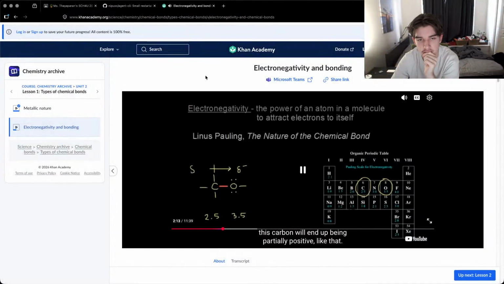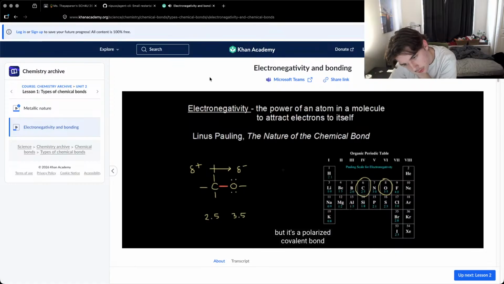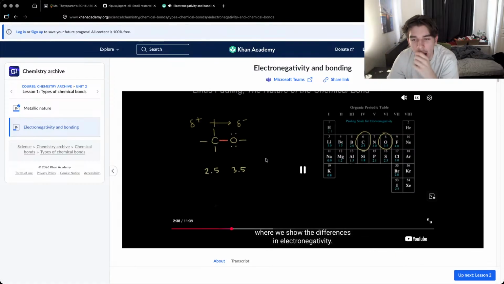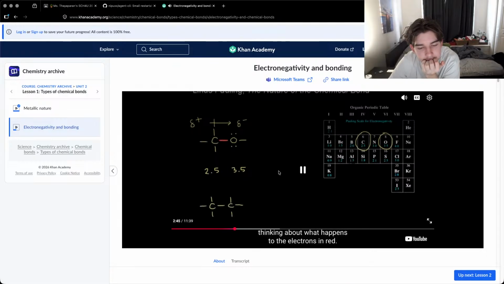This carbon will end up being partially positive like that. So the carbon is partially positive and the oxygen is partially negative. That's a polarized situation, right? You have a little bit of negative charge on one side, a little bit of positive charge on the other side. So it's still a covalent bond, but it's a polarized covalent bond due to the differences in electronegativities between those two atoms. Let's do a few more examples here where we show the differences in electronegativity. So if we're thinking about a molecule that has two carbons in it, and I'm thinking about what happens to the electrons in red.